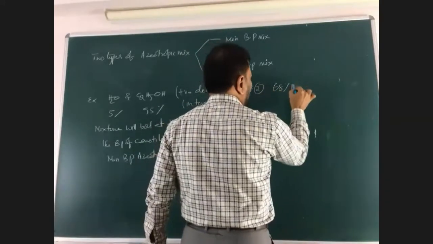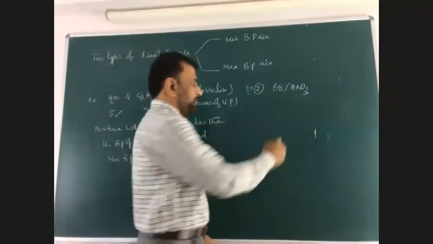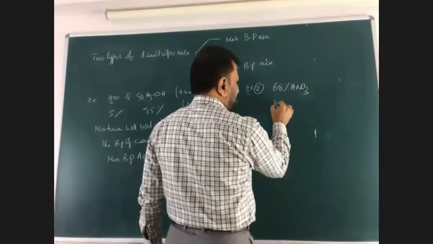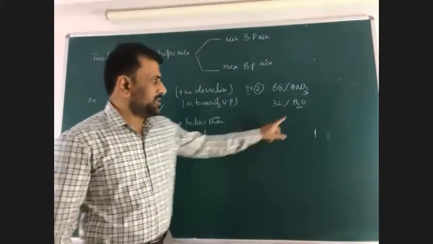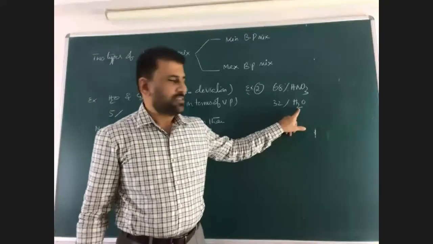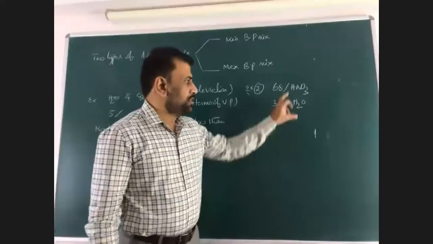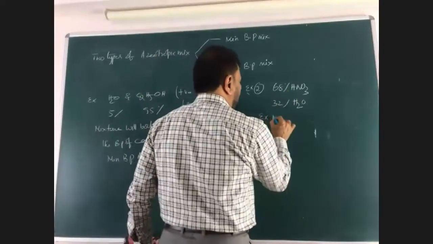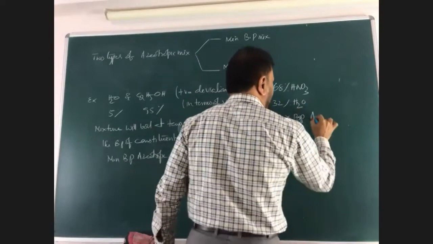68% nitric acid, and the remaining 32% water. Water's boiling point is 100 degrees. Nitric acid's boiling point is 82 degrees. This is an example of a maximum boiling point liquid, a maximum boiling point azeotrope.